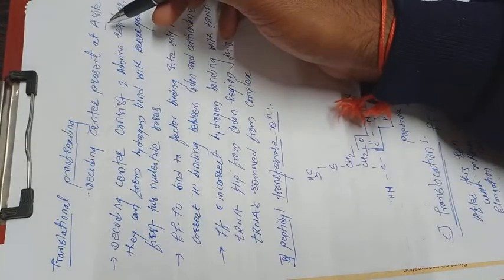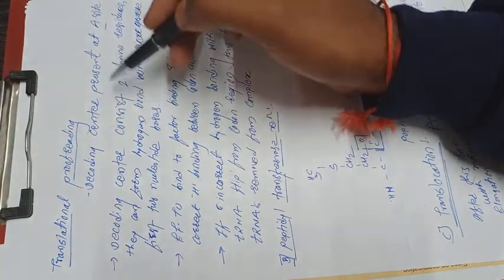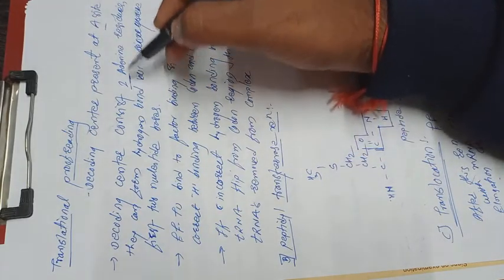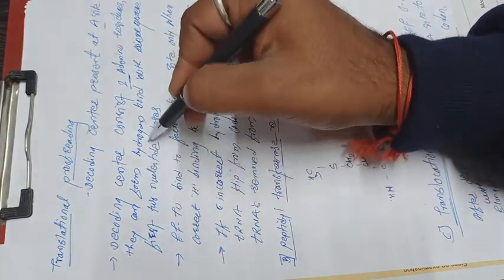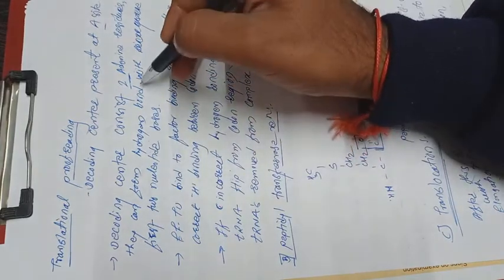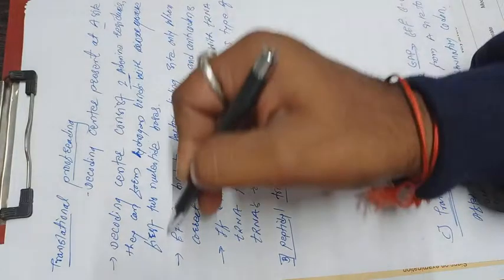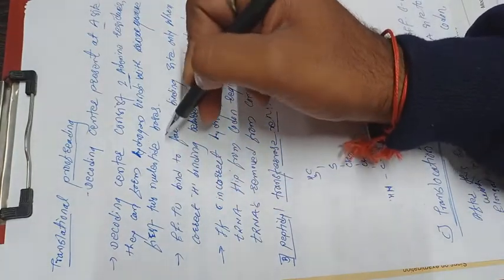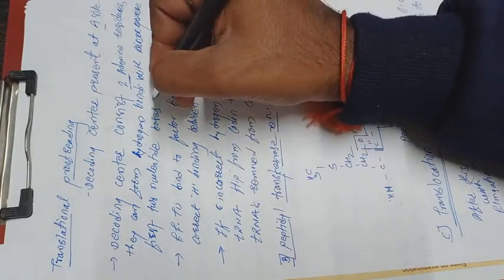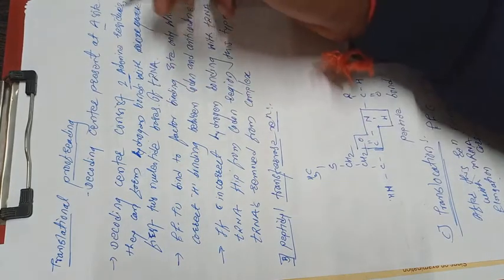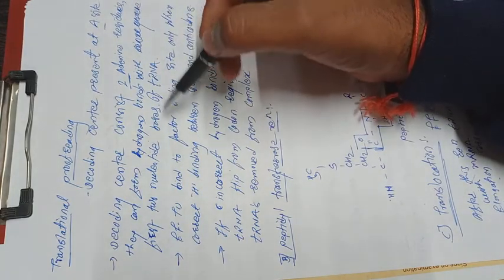This decoding center consists of two adenine residues. They can form hydrogen bonds with the first two nucleotide bases of the tRNA, or aminoacyl tRNA, or loaded tRNA.